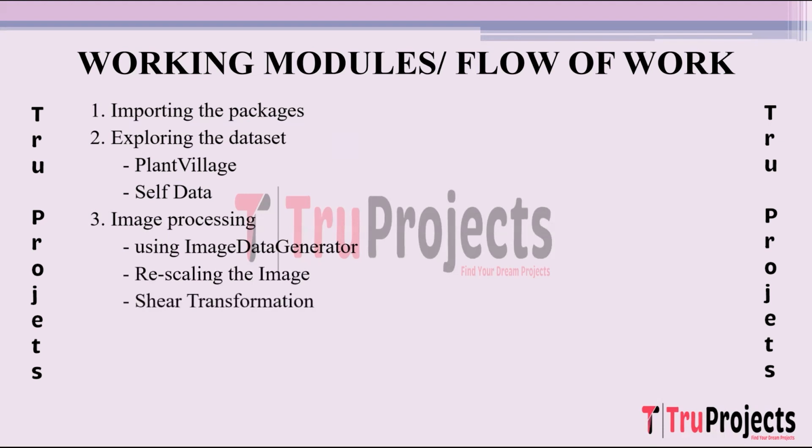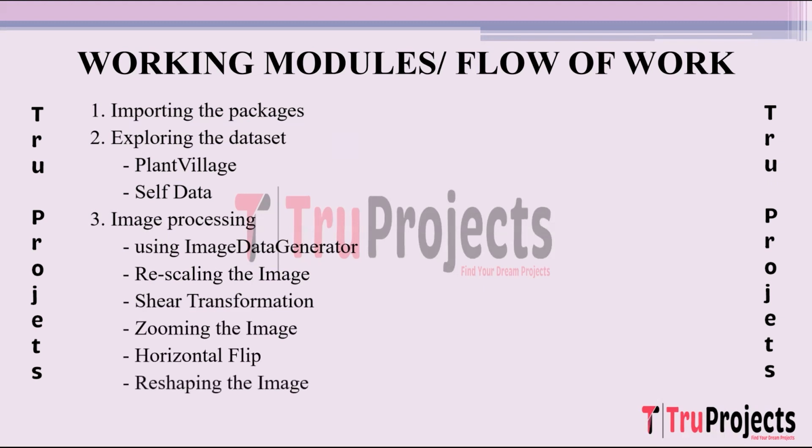Rescaling the image, shear transformation, zooming the image, horizontal flip, and reshaping the image. These are specific image processing techniques applied using tools like OpenCV or built-in functions within deep learning frameworks. Rescaling ensures uniformity in image sizes, shear transformation introduces distortions, zooming modifies image magnification, horizontal flip adds variations, and reshaping aligns images to a specified format or size suitable for model input.